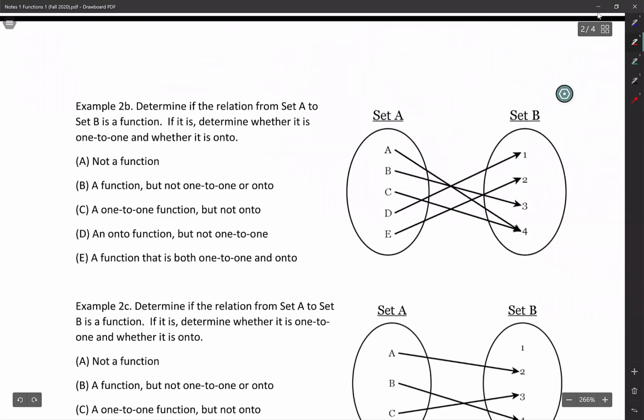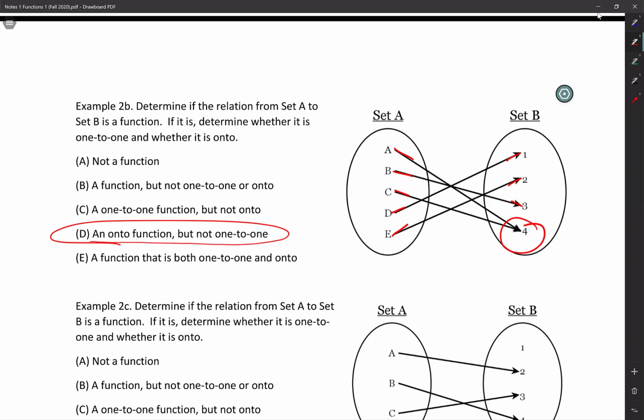Sorry, guys. All right, example 2b. Determine if the relation from set A to set B is a function. If it is, determine whether it is one-to-one. Oh, so it's the same type of question. A, B, C, D, E. There's one coming out of all of them. Perfect. All the y's are taken. And boom, boom, boom. Oh, check it out. 4 has 2 arrows coming into it. A goes to 4 and C goes to 4. So it is a function. It is onto, but it is not one-to-one. So an onto function, but not one-to-one. There it is. Did we understand that, guys?